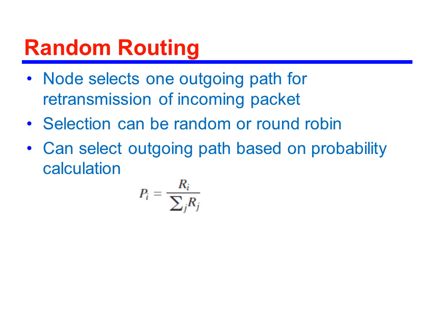Random routing. Random routing has the simplicity and robustness of flooding, with less traffic. With random routing, a node selects only one outgoing path for retransmission of an incoming packet. The outgoing link is chosen at random, based on a round-robin process or based on probability proportional to the data rates of the outgoing links. This is shown in the formula.